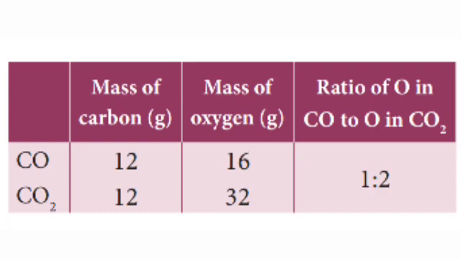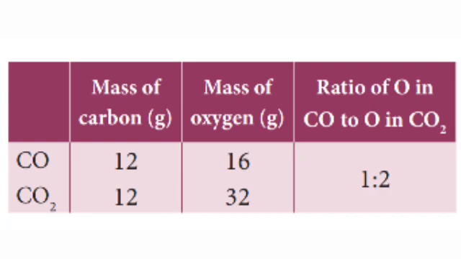Listen, in carbon monoxide, 12 parts by mass of carbon combine with 16 parts by mass of oxygen. In carbon dioxide, 12 parts by mass of carbon combine with 32 parts by mass of oxygen.